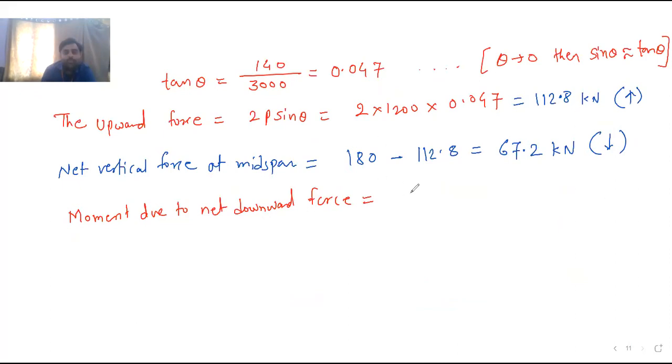So the formula is WAB/L, which is equal to W is 67.2. WL/4 is also correct, there is nothing wrong in it. A and B: it is acting at the center, so A is 3, B is also 3, divided by L, which is 6.